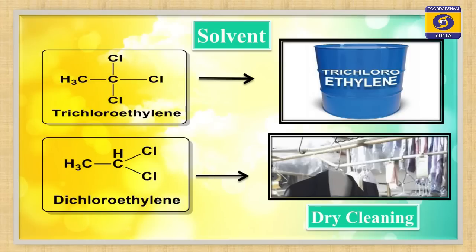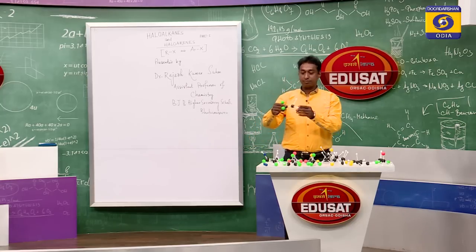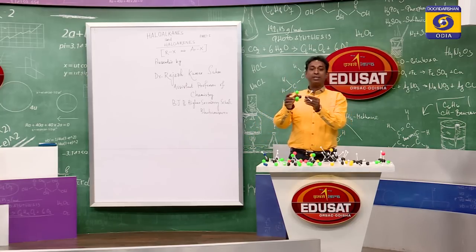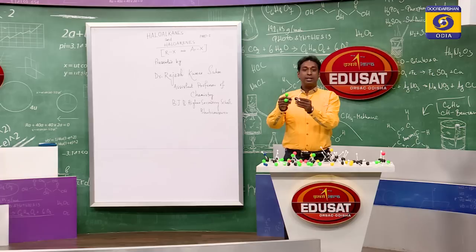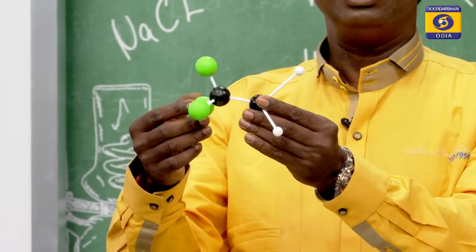Students, these two haloalkanes I can explain to you in terms of a model. Look at this. This one is trichloroethylene. Look at this. There are two carbon atoms, three chlorine atoms.